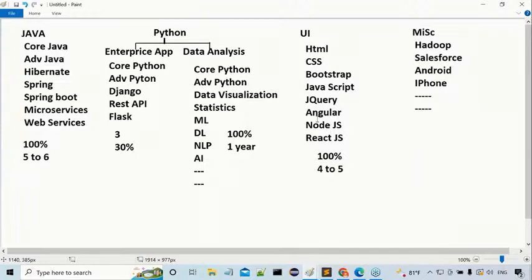Okay, good. So these are the technologies and Java is very good when compared with all others. Even I am not criticizing Python, I'm not putting Python down. Because if you learn Python and come to the enterprise level, lesser chances are available. But on the data analysis and data science side, very good demand is going on. And moreover, most of the people have some confusion. Sir, is Python a replacement for Java?